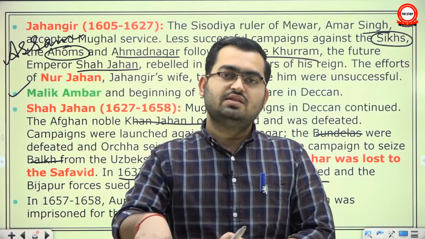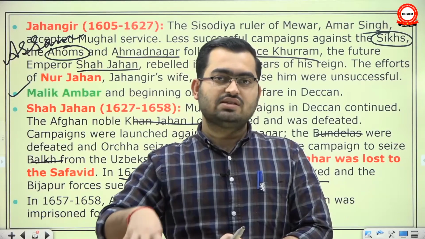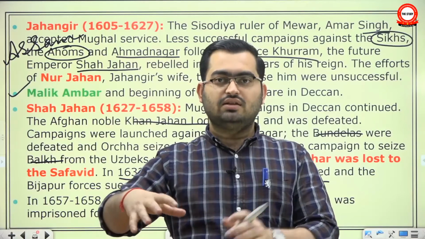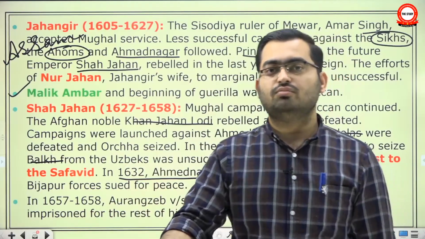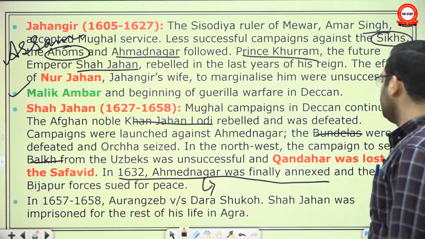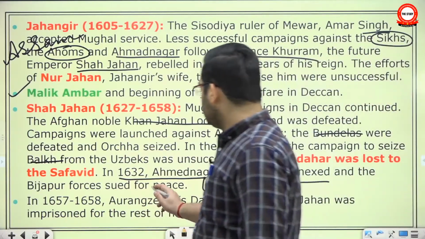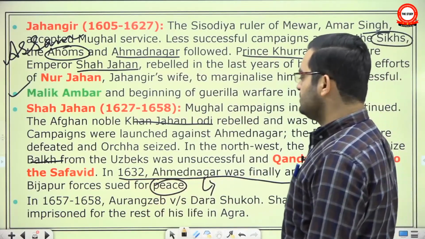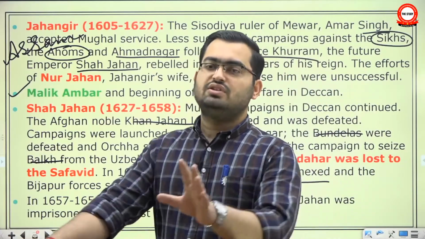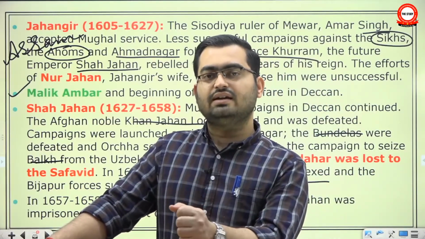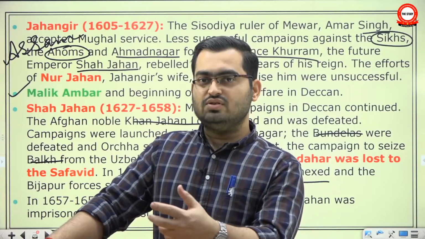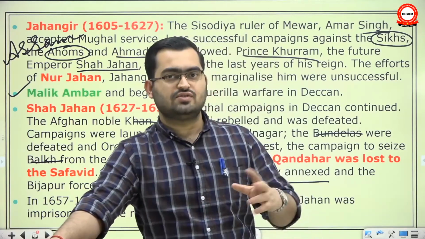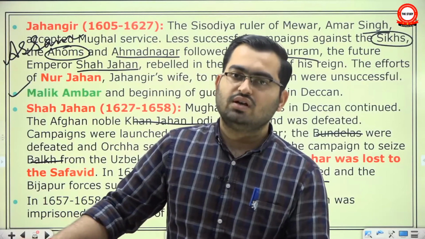So the arrangement was that Ahmednagar will be divided between Mughals as well as Bijapur and Golconda. However, the predominant area, largely the major part of the area went to Mughals. Finally annexed, and Bijapur sued for peace. And in this peace discussion, Bijapur was given some part of the land, which Aurangzeb did not like, and within 20 years he said, no, give me the land that we gave you from Ahmednagar. Okay, and that was the rupture between Aurangzeb and the Deccan Sultanates. After that, the meeting of hearts was never possible. No matter what Aurangzeb or Mughal emperor would say, they could not trust them.